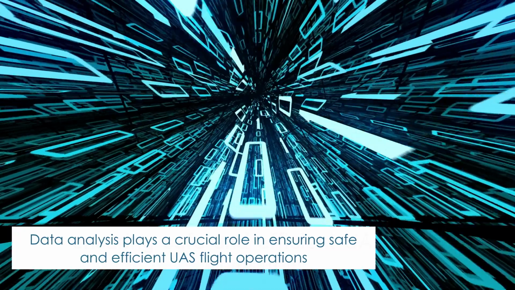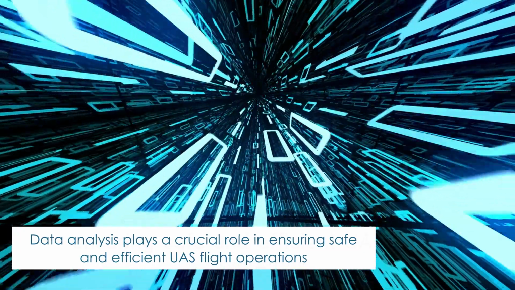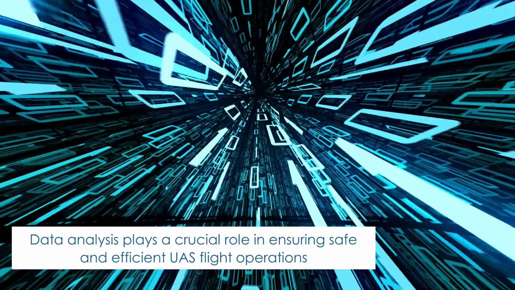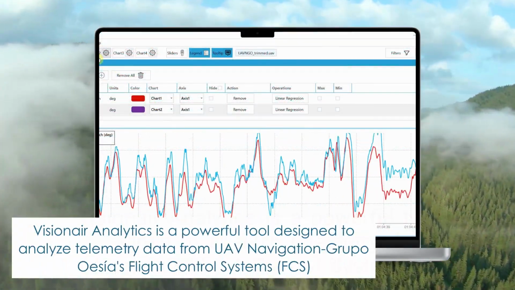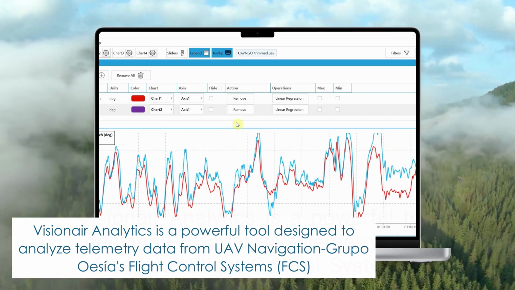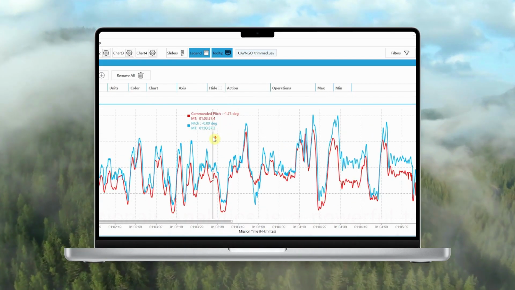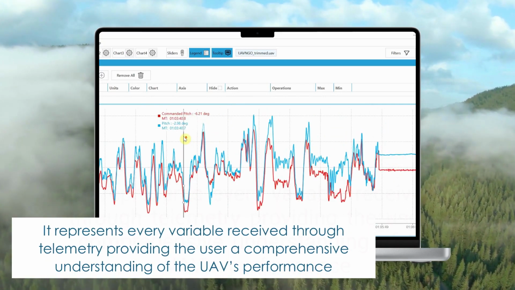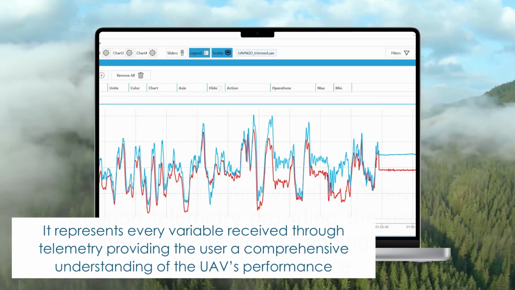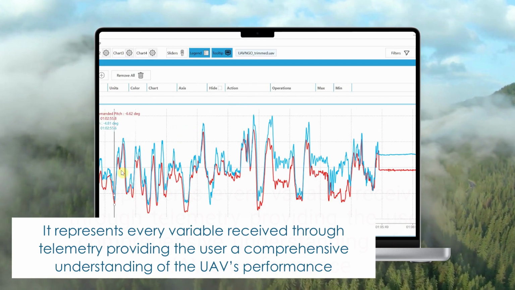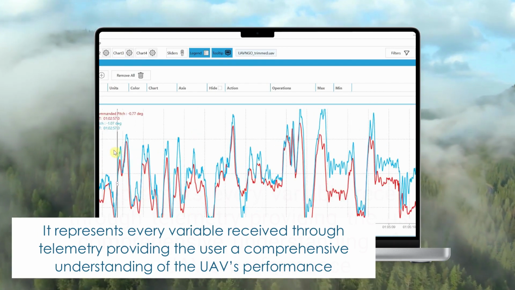Data analysis plays a crucial role in ensuring safe and efficient UAS flight operations. Visionair Analytics is a powerful tool designed to analyze telemetry data from our flight control systems. It represents every variable received through telemetry, providing the user a comprehensive understanding of the UAV's performance.